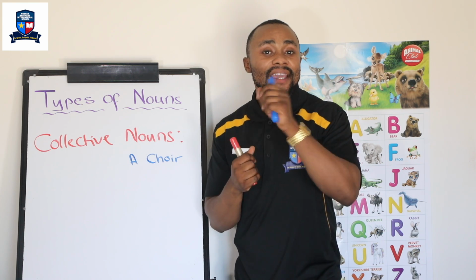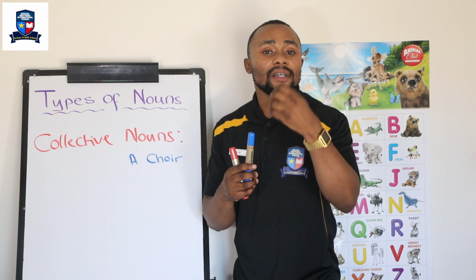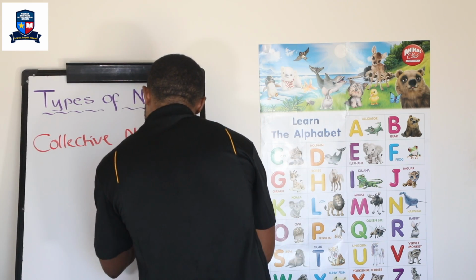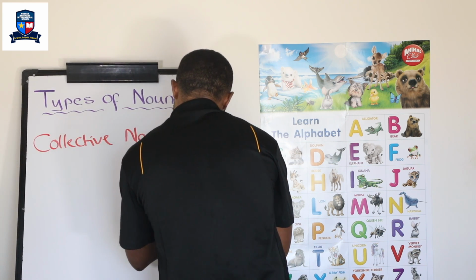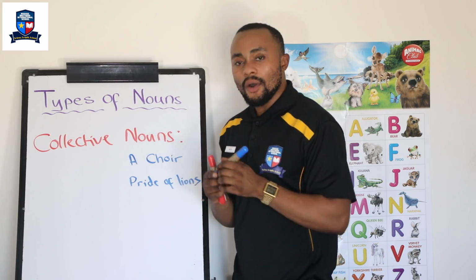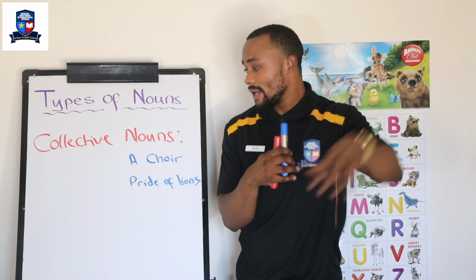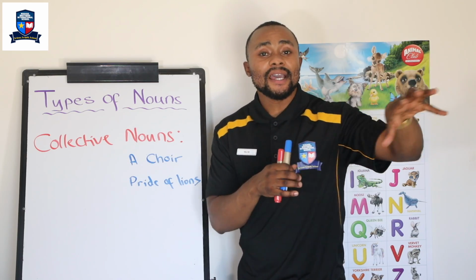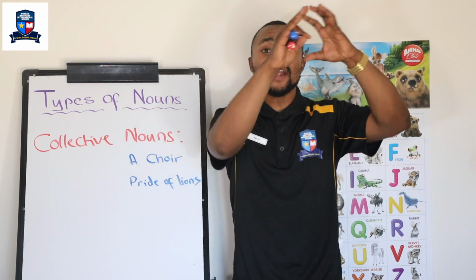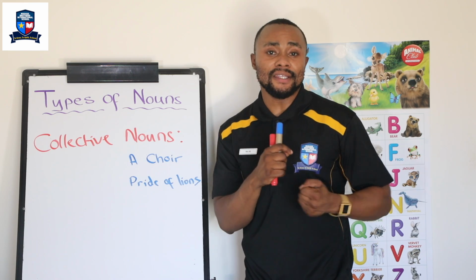Another one would be, guess what? This could be a pride of lions. So I'm just going to write pride of lions instead. Pride of lions. Very good. That's an S. Alright, so pride of lions, guess what? That is a collective noun because a pride of lions is a group. So when you see a group of lions together, that is what we call a pride of lions.